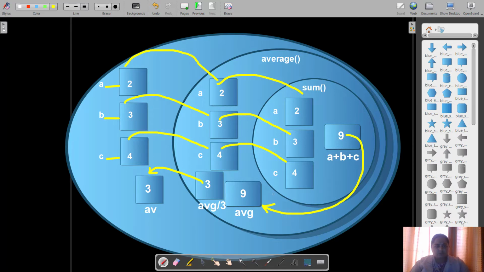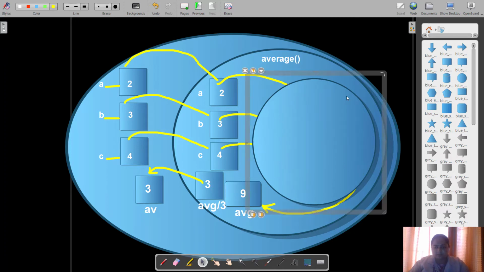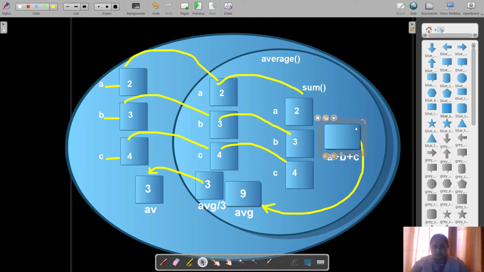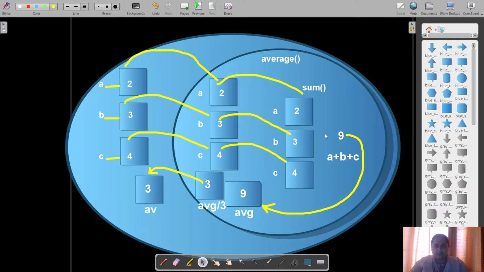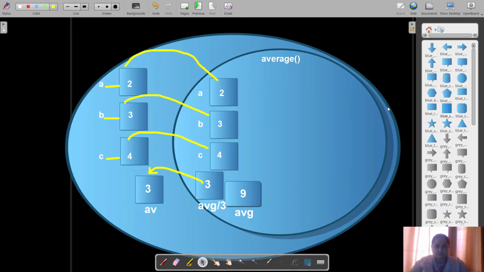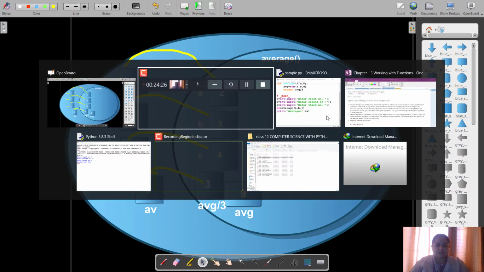Now you will see that once this value 9 is returned to average, this whole area will lose its importance. So I am deleting all these values just to show that its existence is removed. Now you can see that its existence is completely removed, and once this 3 is returned to main, the existence of this average function is also removed.